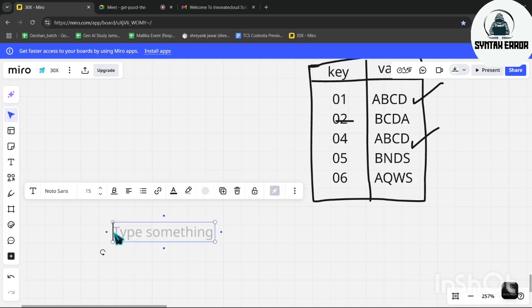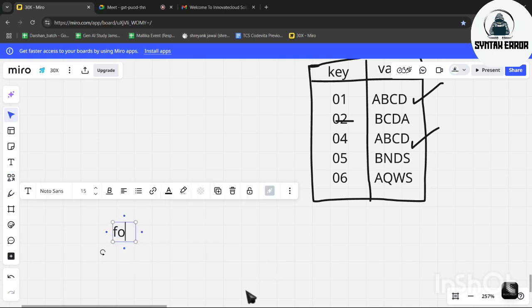So how can we do it? First we have to write for, and then the data structure. What's the data type here? Hash map. So we write Map dot Entry.